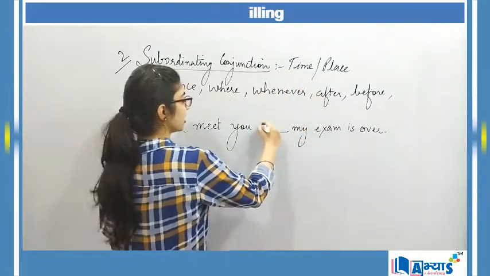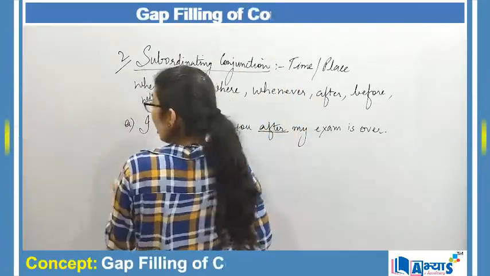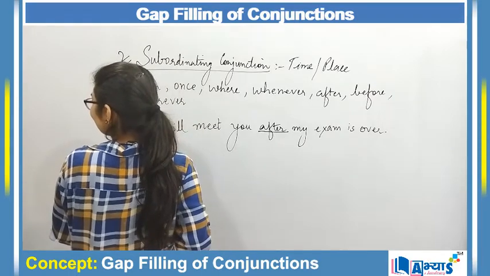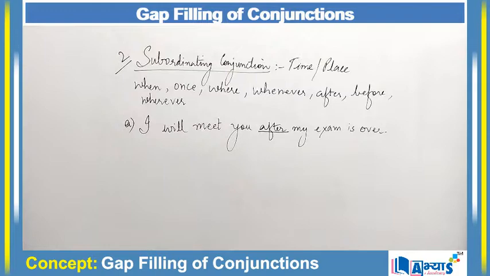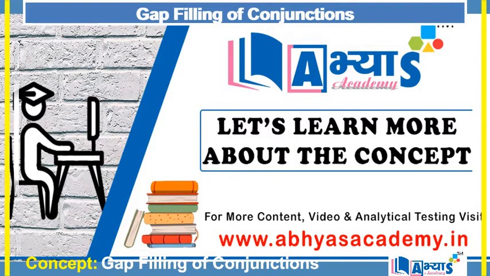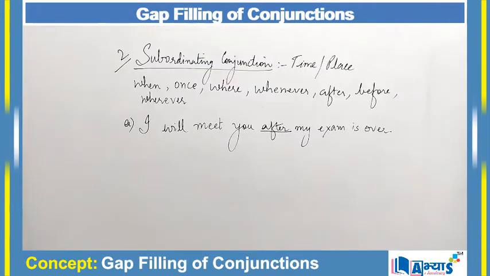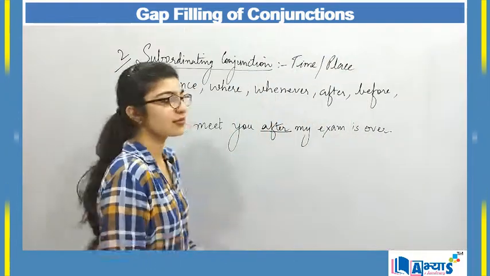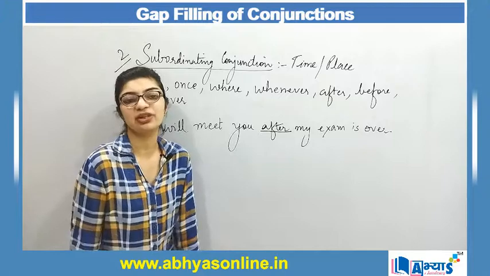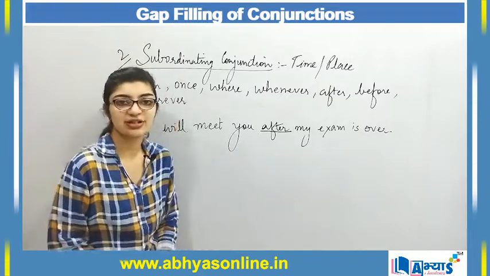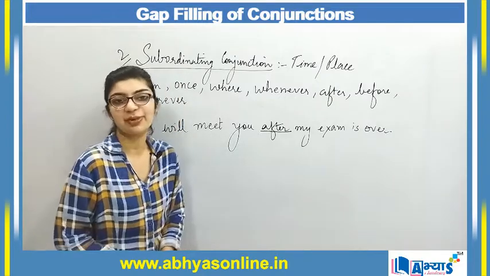So I will meet you after my exam. This is how you can form the correct sentence by filling the gap with a conjunction.